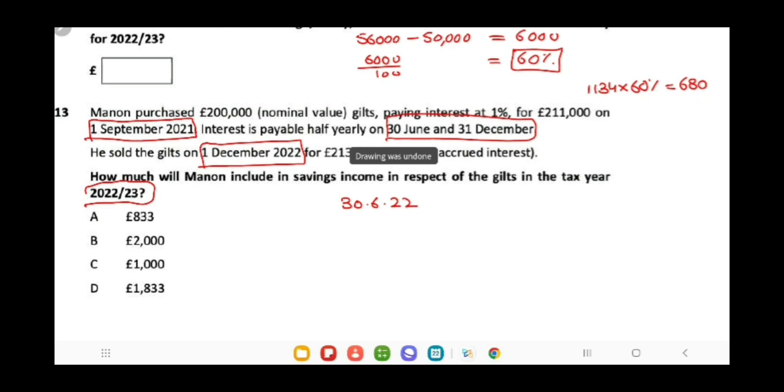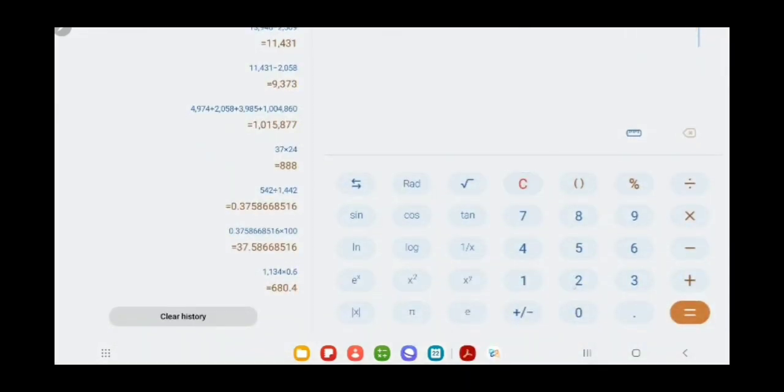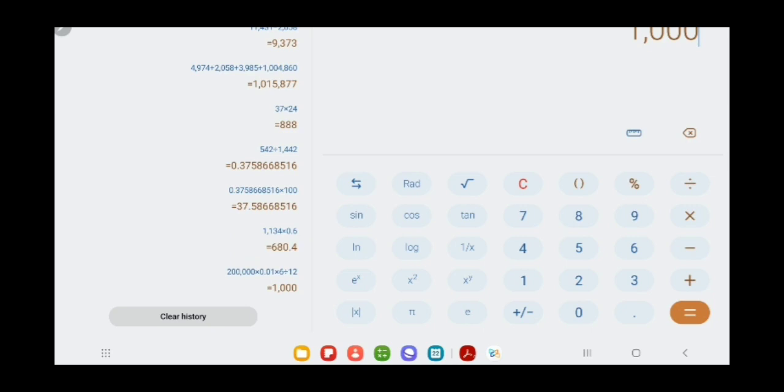First, you have received interest on 30th June 2022. The face value is 2 lakh multiplied by 1% multiplied by 6 by 12. So it is interest of 1000.